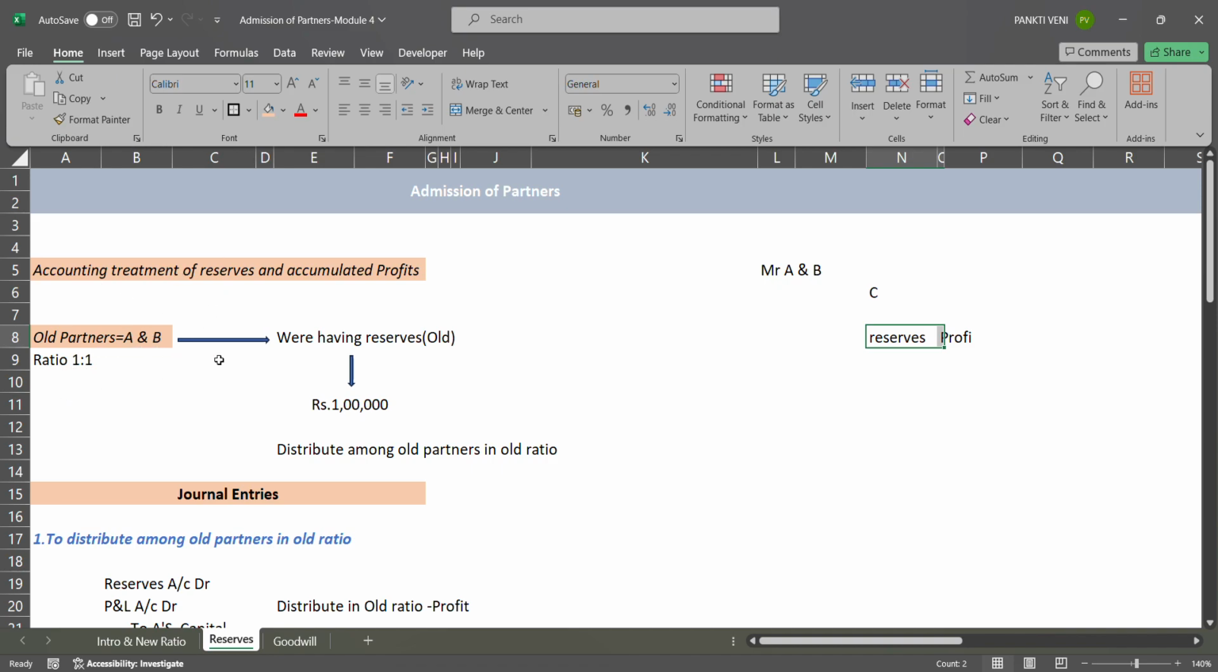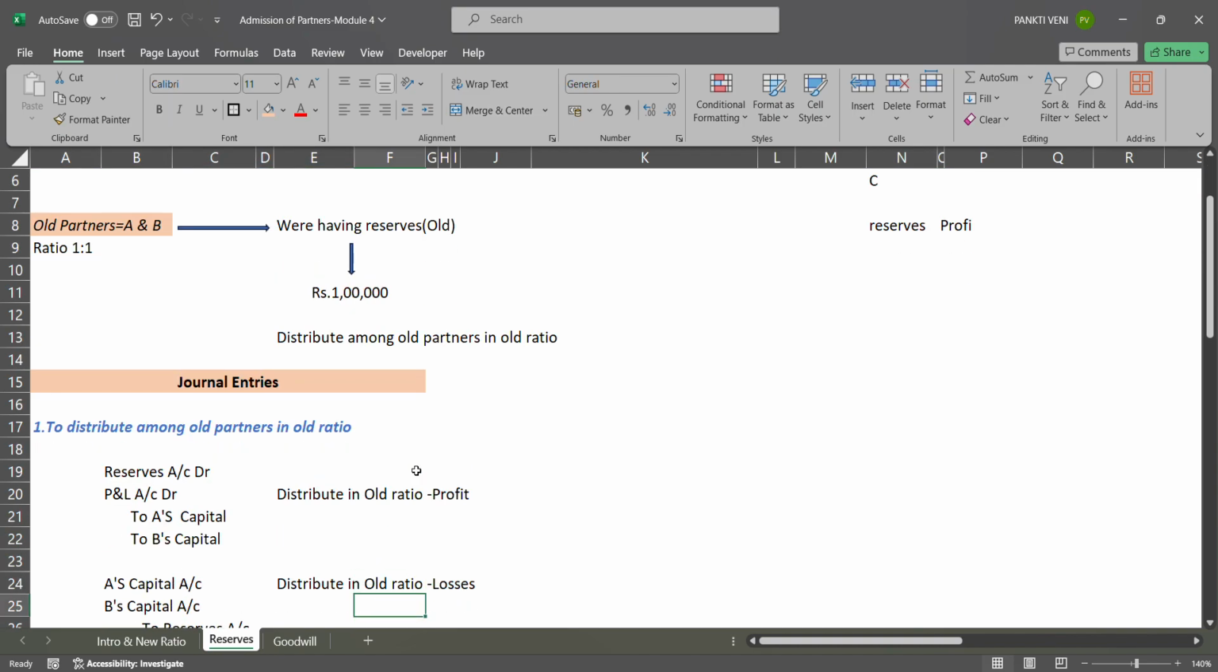So old partners were having old reserves or old accumulated profits. Reserves can be in any name. Workmen compensation fund, building reserves, any name. You have to take that reserves and distribute among old partners in old ratio. Okay. Concept is very easy. This is the concept. Journal entries.